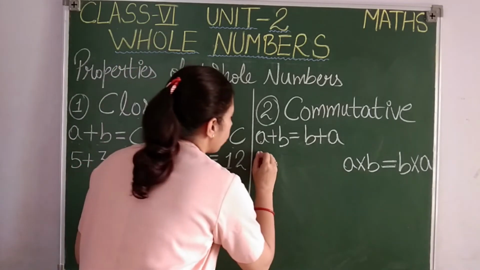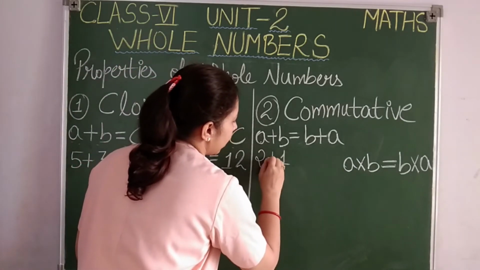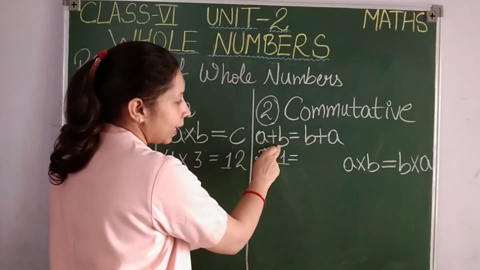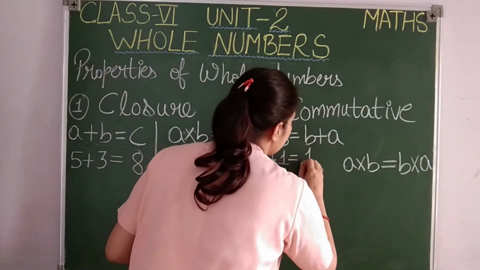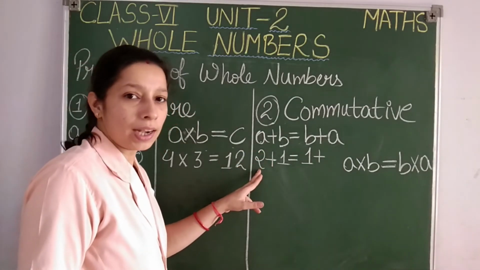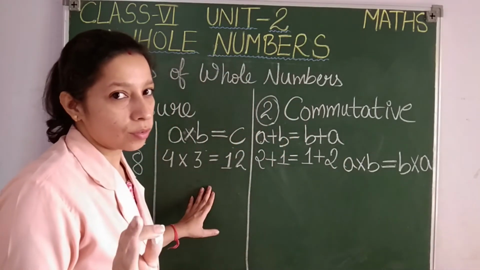Students, suppose A here is 2 and B here is 1. Okay, and this will be equal to B plus A. हमने B के लिए क्या लिया था बच्चों? 1 लिया था. So let us write 1 for B only. And what I have written for A? A के लिए we have written 2. So here also in place of A I will write 2. I think no doubt, no students, it is clear.